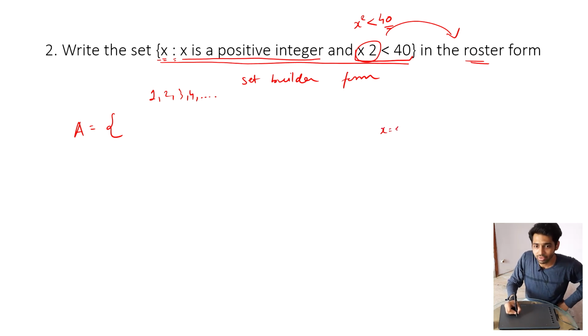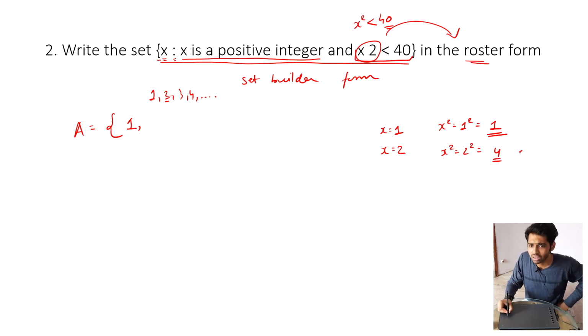So let's say we are taking x as 1 and we will check the condition. x square will be 1 square, which is again 1. Is it less than 40? Yes. So it will become part of this collection. Let's go to the next integer, that is 2. Let's assume x is 2. Is x square, that is 2 square? The answer will be 4. Is 4 less than 40? Yes, it is. So 2 is also part of this collection. Now let's check 3. x is equal to 3. 3 square will be 9. Now is 9 less than 40?